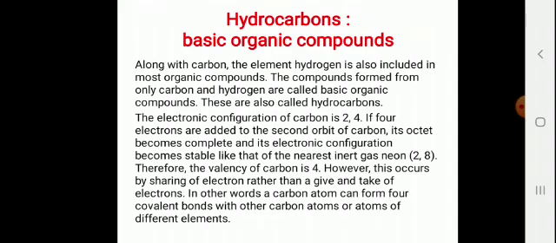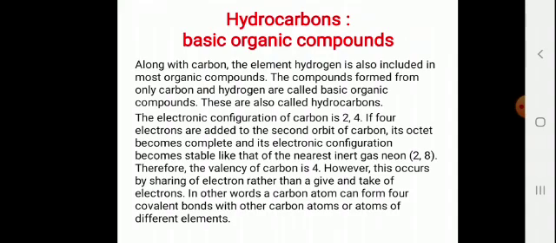So carbon never loses electrons nor gains electrons. It has tendency to share electrons with other carbon atoms or atoms of different elements. So the bond which is formed here is a covalent bond. Is it clear to you all?